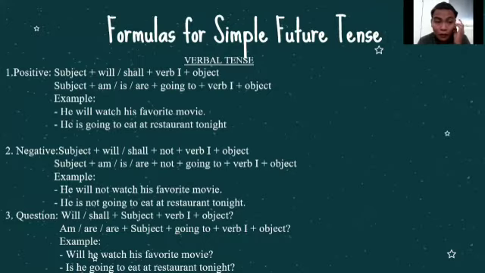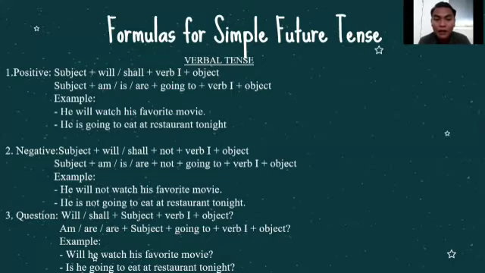The other form of expressing a future tense is using be going to. That be here means am, is, are. So the formula is subject plus am, is, are, followed by going to, followed by verb one and the object itself.